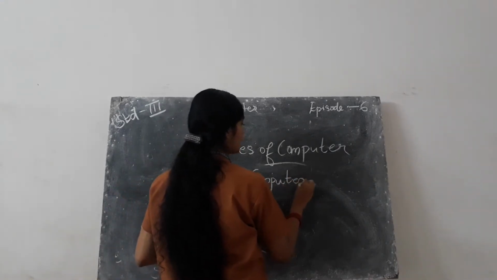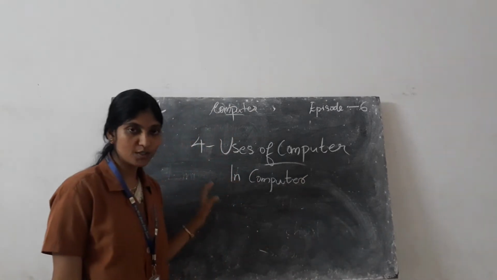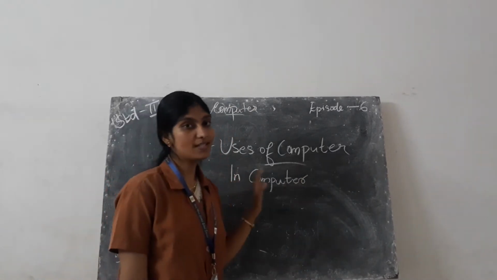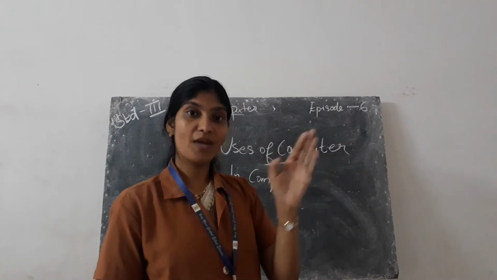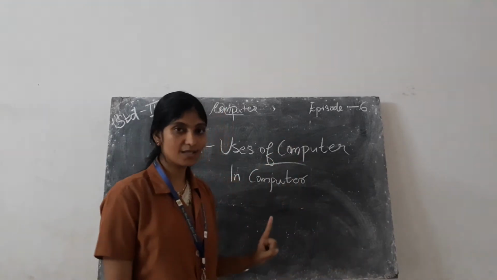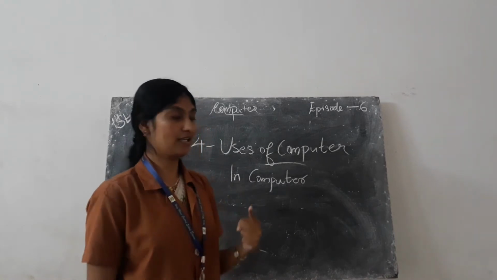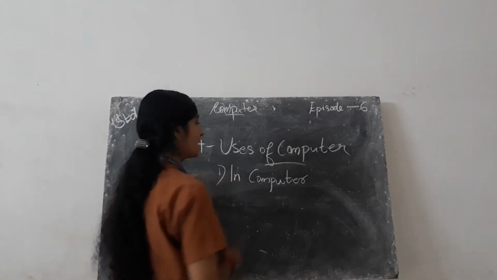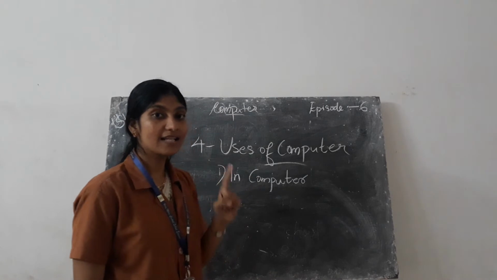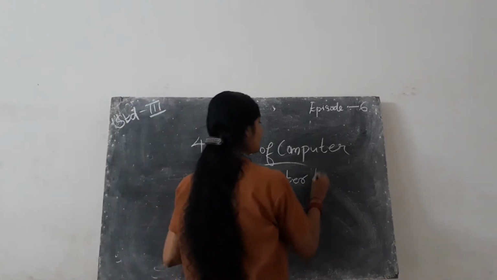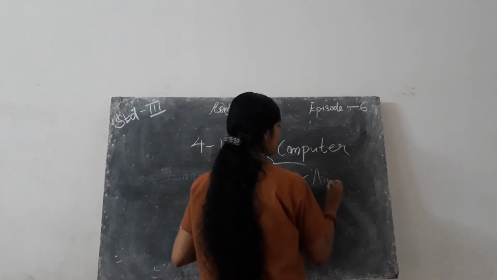In this chapter we are going to learn about the uses of computers in various fields. So the first place where computer is used is the animation field. That means first we use the computers in computer animation.